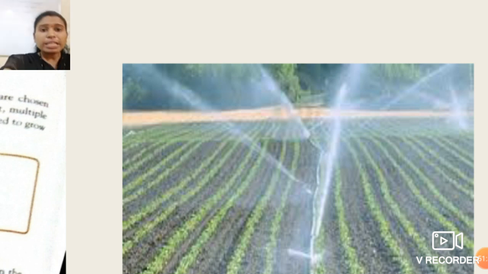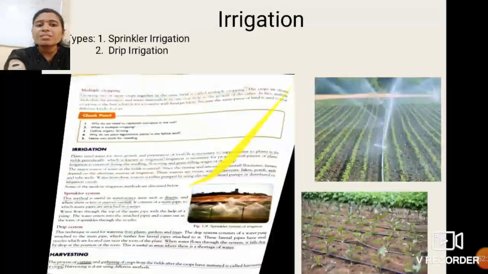So what is the benefit of this method, students? By this sprinkling of water, each and every plant can get water easily, because that field is large in area. It is not possible to just take a tube and give water to each plant. So it is easy this way. Okay students, so this is about the sprinkler system.